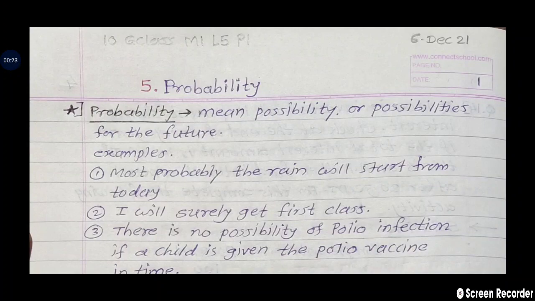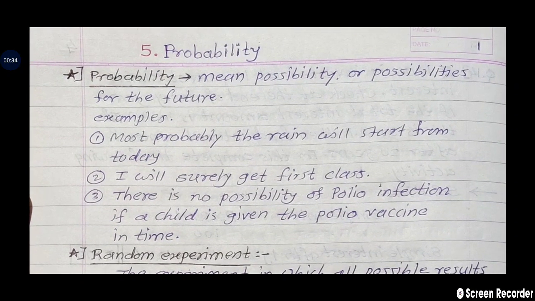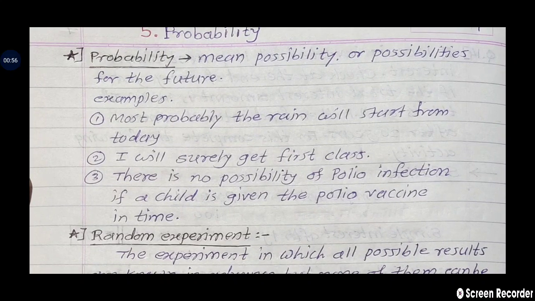Probability means possibility or possibilities for the future. For example, most probably the rain will start from today. From this example, we do not say for sure that rain will start from today. That is the possibility we explain in this example. Second example, I will surely get first class. So this is also a possibility.